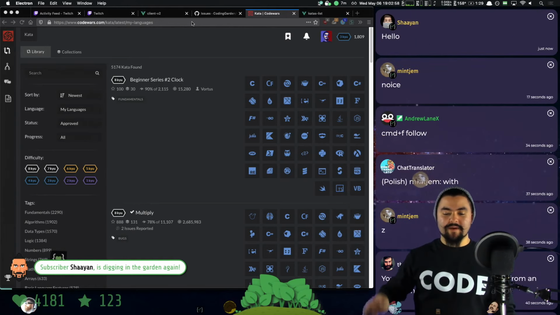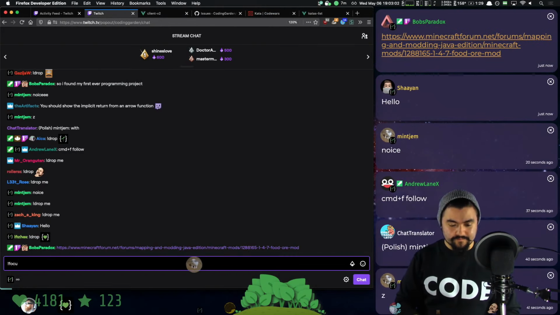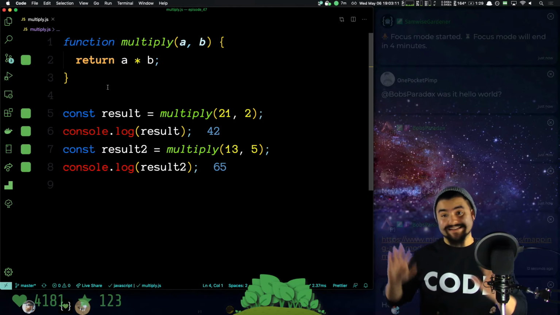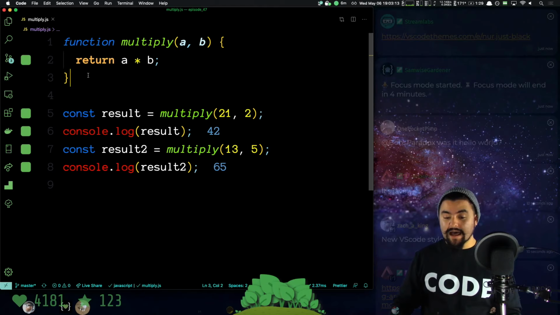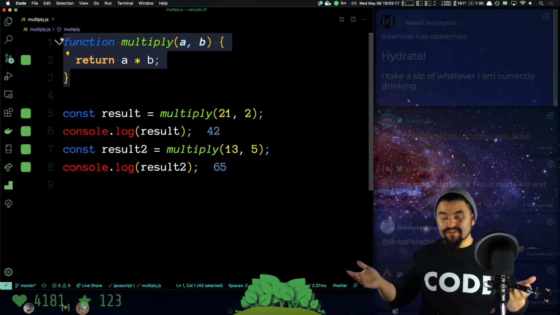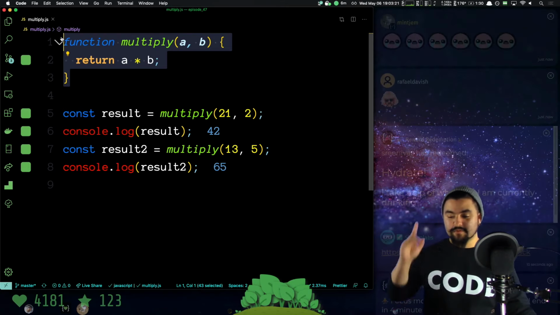All right, we're going to go back into focus mode for 4 more minutes. And what I'm going to show you is there are other ways to write functions. Now, if you're a JavaScript beginner, I would say just focus on the function keyword, because writing these other functions could get confusing. There's multiple ways to write the syntax, but we're going to show that.